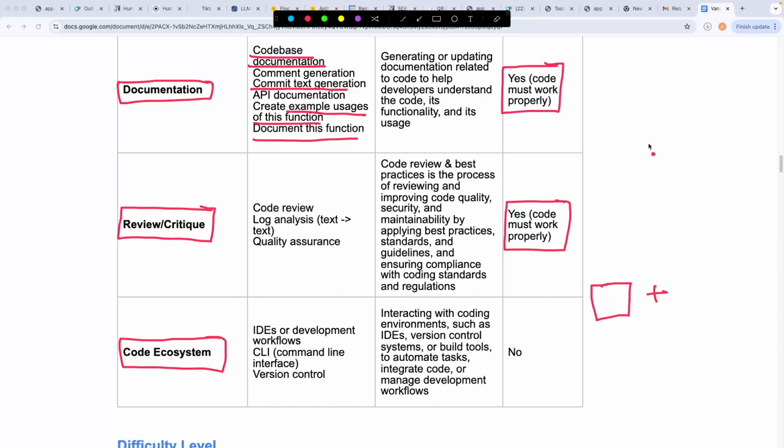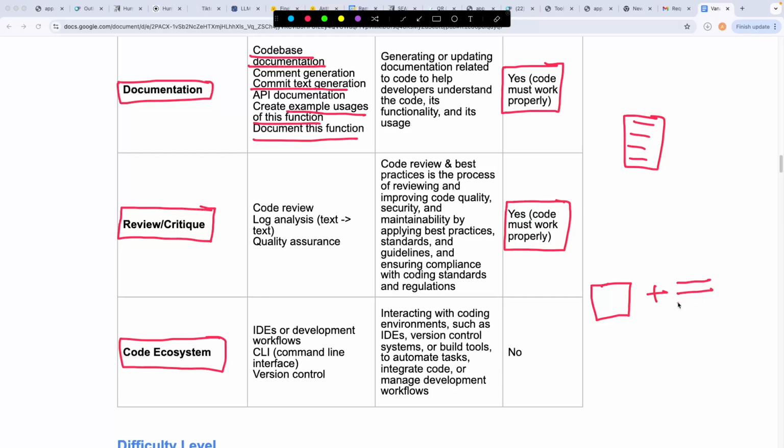For example, if I ask the model to create a piece of code that could maybe automatically write an entire blog for me about data science, if I provide just this part to the model, this prompt will come under code generation. But if I also ask the model that, hey, I have a Mac OS with this particular version, I want a way to automatically schedule this code to execute every day at 9 a.m. In this case, the model is not only expected to create that entire piece of code for me, but also provide me certain instructions on how I can actually schedule this piece of code.